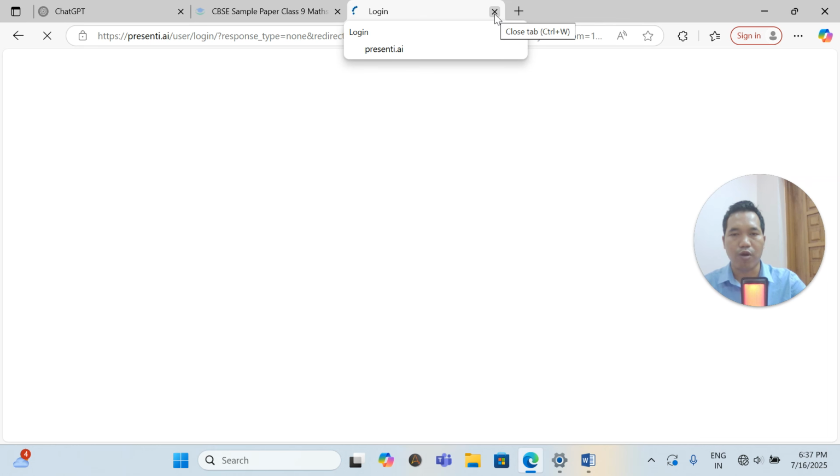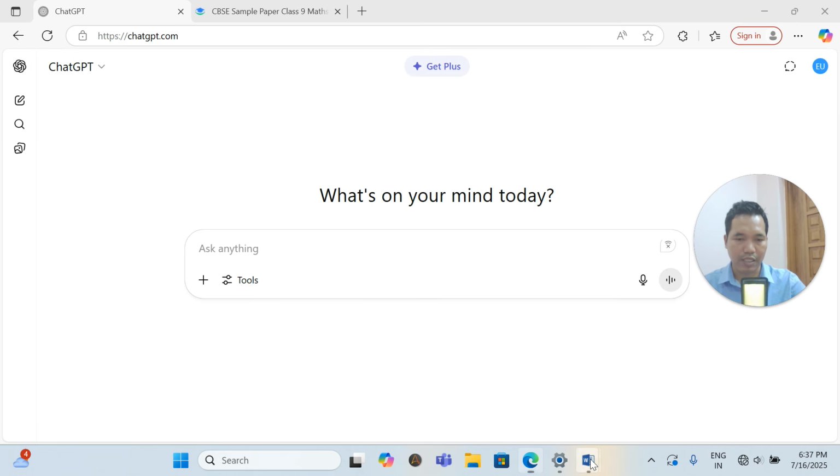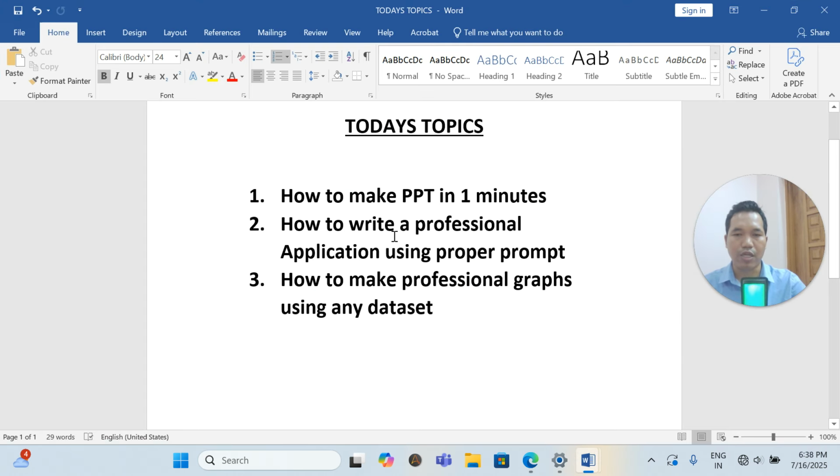You know how to do that, no problem. You already have that idea, so I'm logging out of this. Let me go with the second point. The second point is how to write a professional application using a proper prompt.